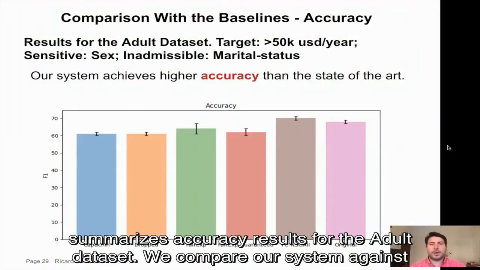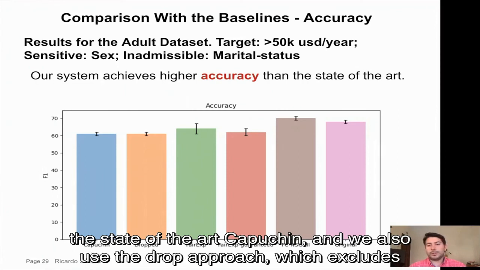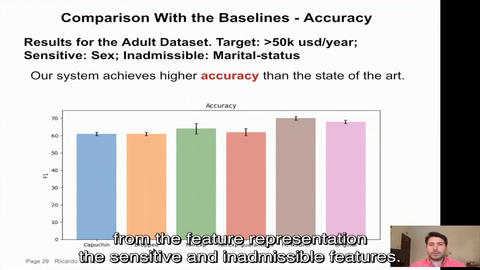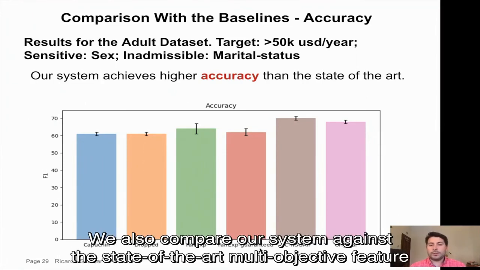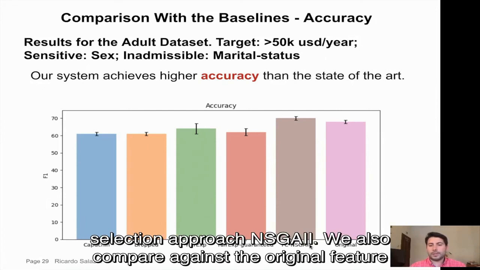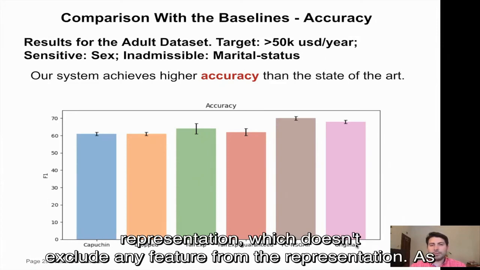This figure summarizes the accuracy results for the adult dataset. We compare our system against the state-of-the-art Capuchin, and we also use the drop approach, which excludes from the feature representation the sensitive and the inadmissible features. We also compare our system against the state-of-the-art multi-objective feature selection approach, NSGA-II, and we also compare against the original feature representation, which doesn't exclude any feature from the representation.